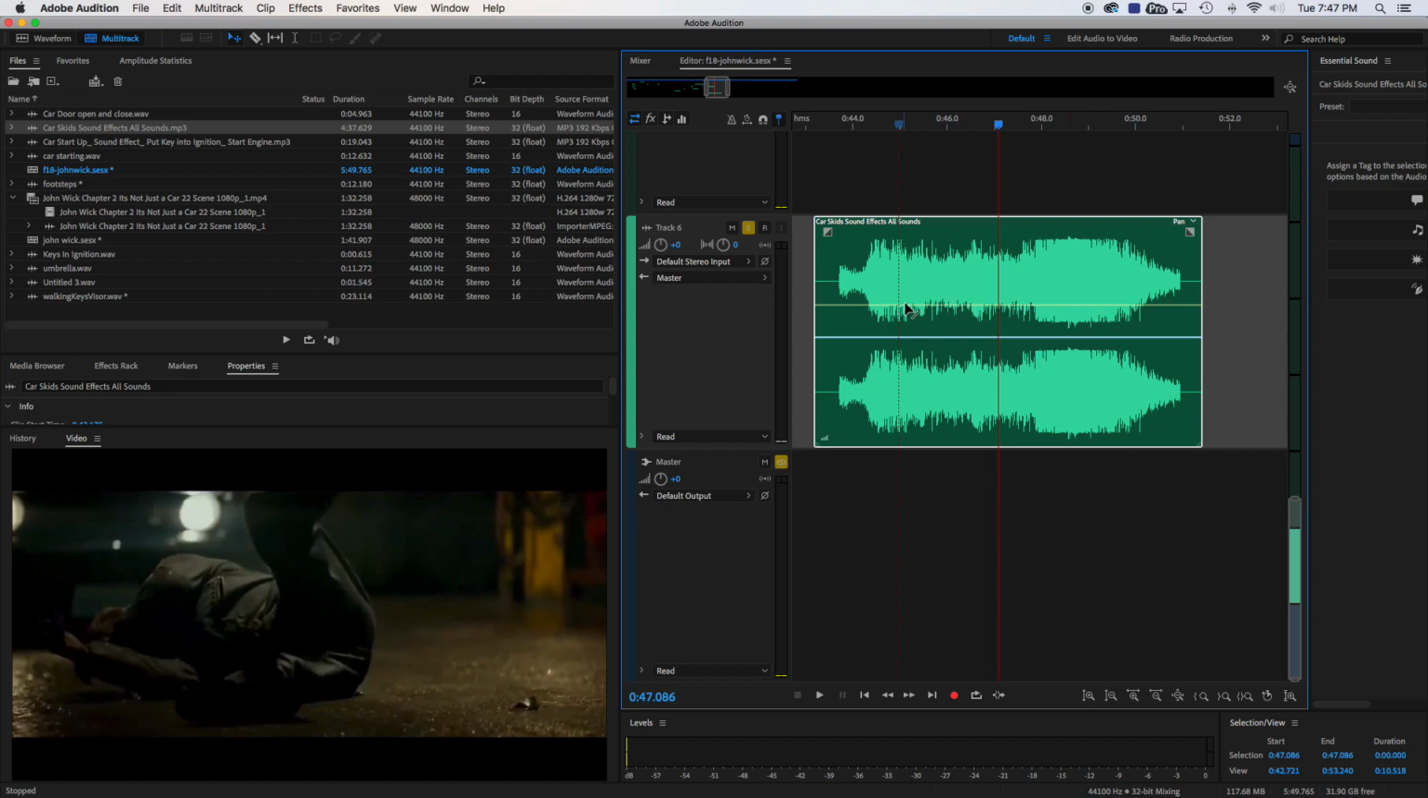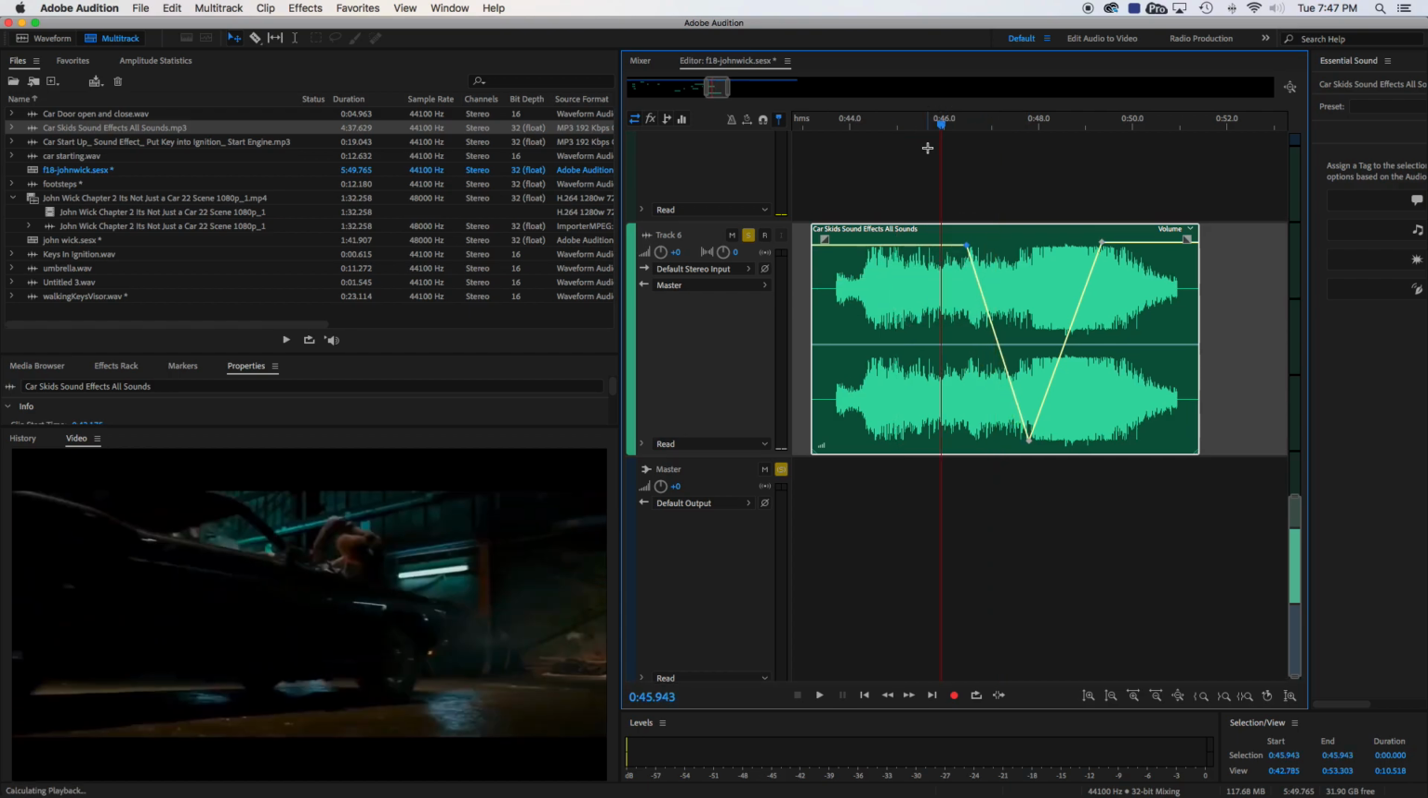If I were to click on this yellow line there, and see I clicked on it, and I made a little node there. I clicked on that node there, and I made all these nodes here. If I were to drag that down, I actually am adjusting the volume level of that clip. Let's just take a listen.